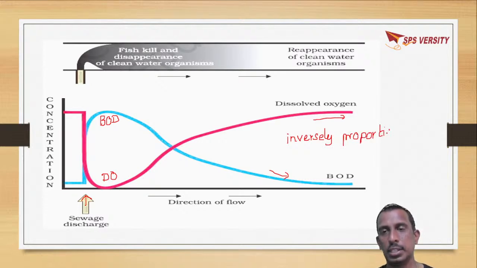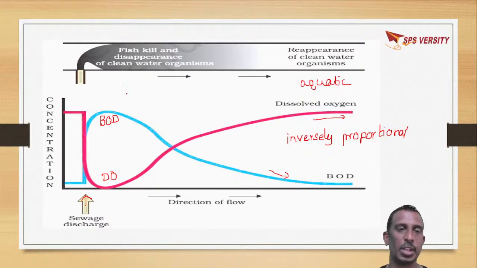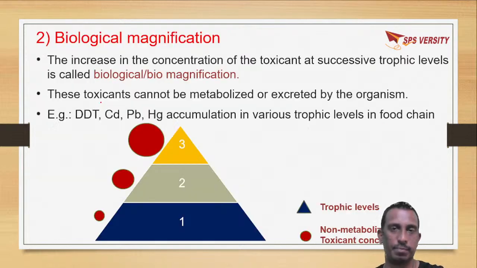So in a sewage discharge, the DO level is low and the BOD level is high. But as time passes on in a normal water body, the dissolved oxygen level will be high and the BOD will be low. Where dissolved oxygen is high, the aquatic organisms can survive as they get a sufficient amount of oxygen. But in this situation, the aquatic organisms cannot survive, as BOD levels are high and DO level is very low. So they face the issue of a deficit of dissolved oxygen.